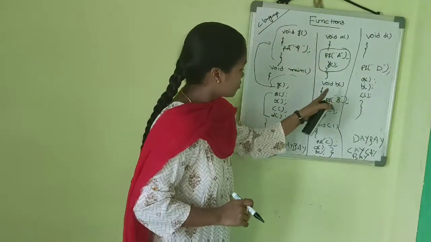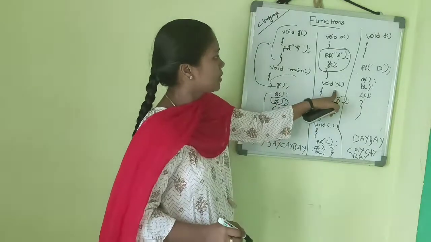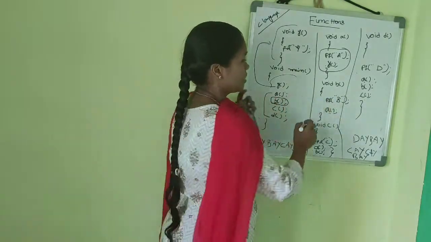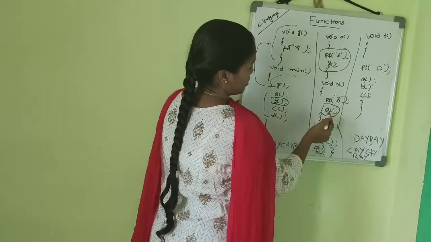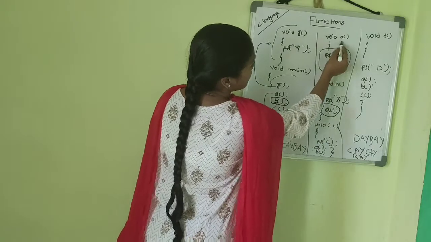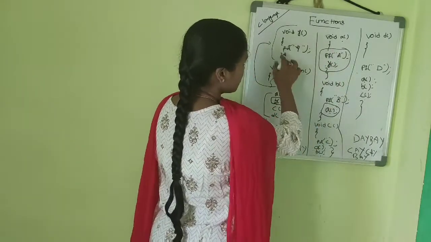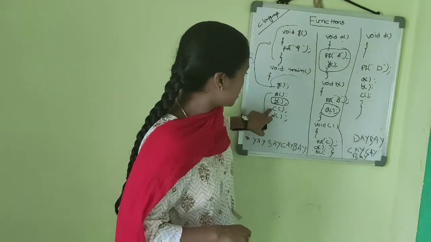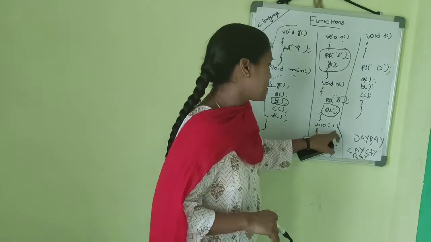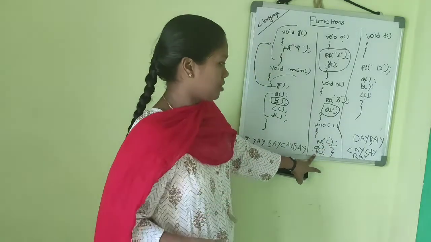And next it comes to b. It's calling the b function, so b is executed. Here printf b, and again it's calling the a function. The a function contains printf a and the y function, so y will be executed. Next control goes to c. Void c contains printf c, and the a function and b function are executed.